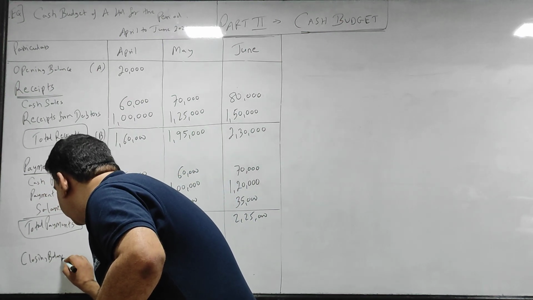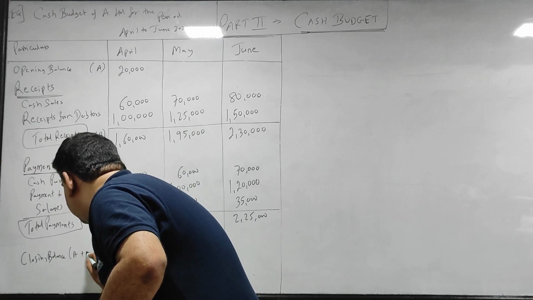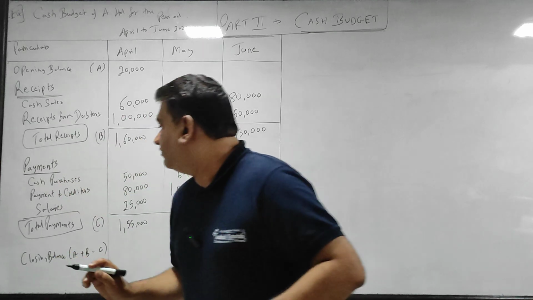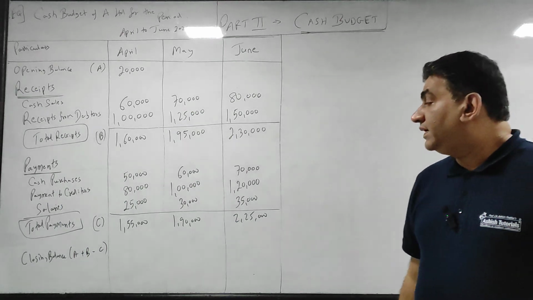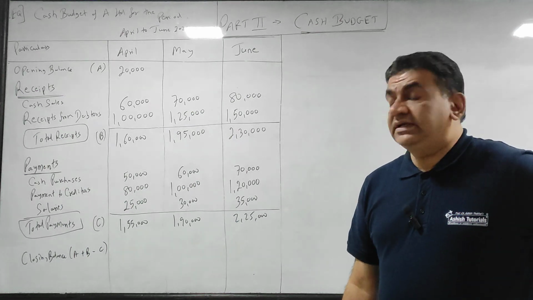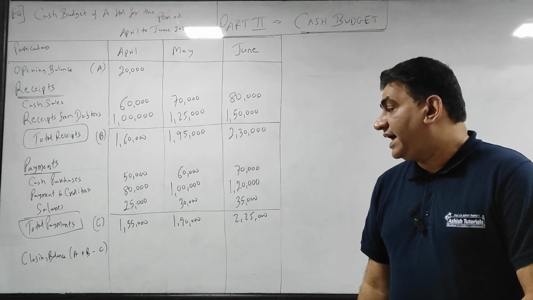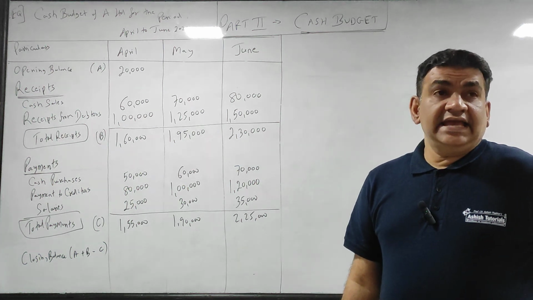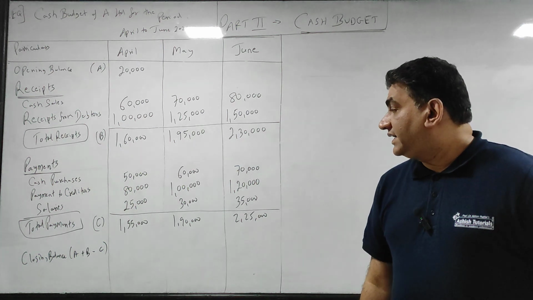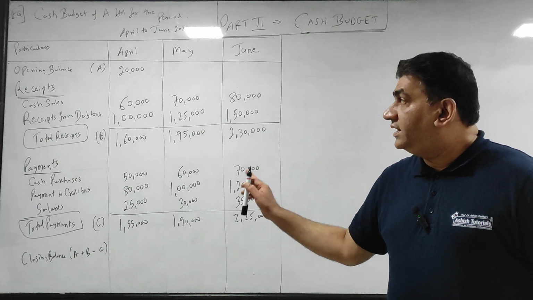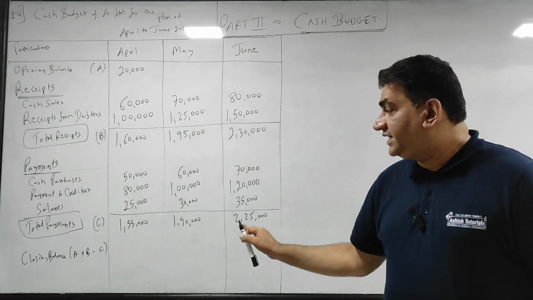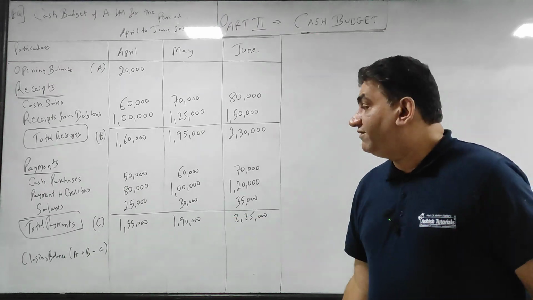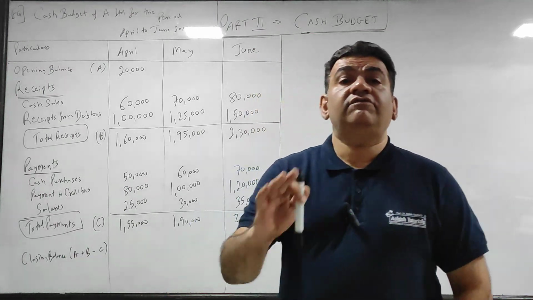So in short, in terms of equation, my closing balance will be A plus B minus C. Got it? What I have plus what I will receive minus what I will pay, that will be what remains.